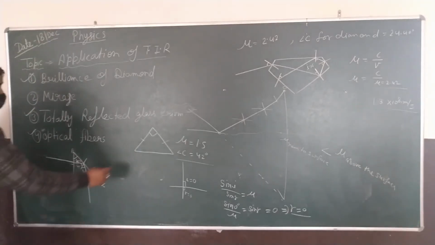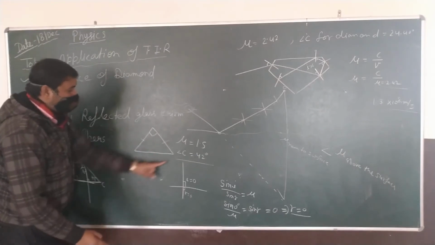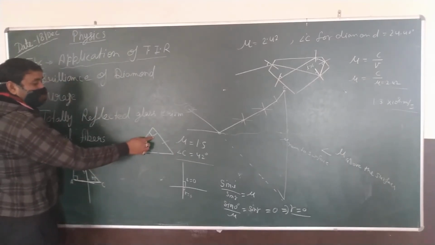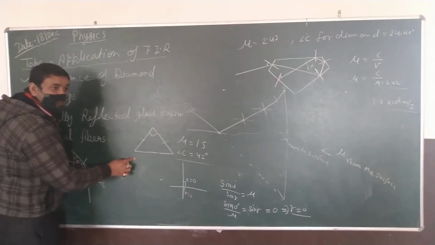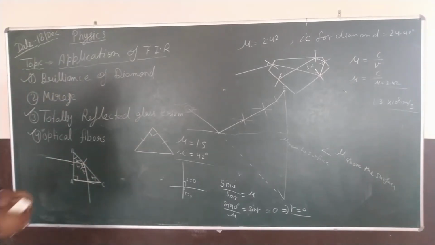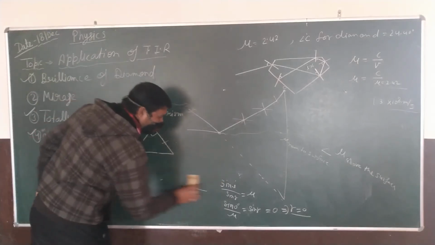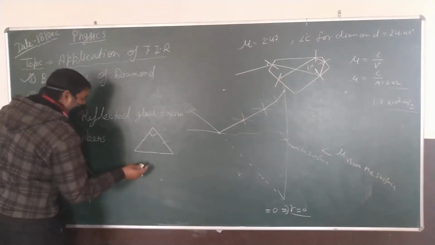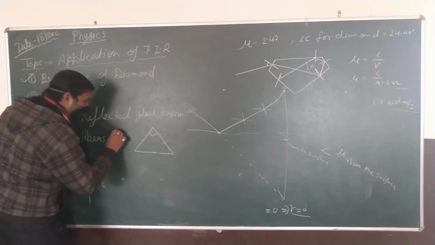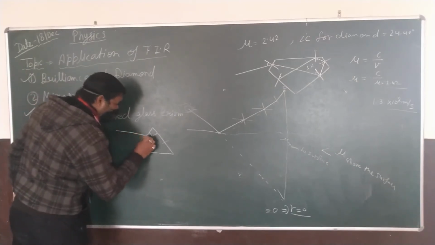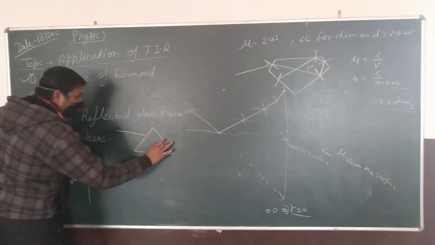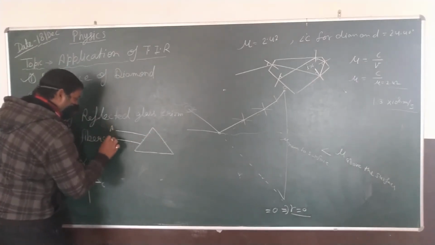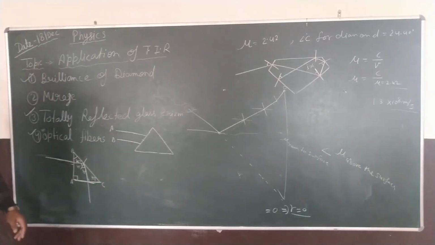Second, when the prism is placed in this way, that the hypotenuse is the base of the isosceles right angle prism. So when the light is traveling, here we are using two rays. One is A and second is B. This is A and this is B. What we find here?